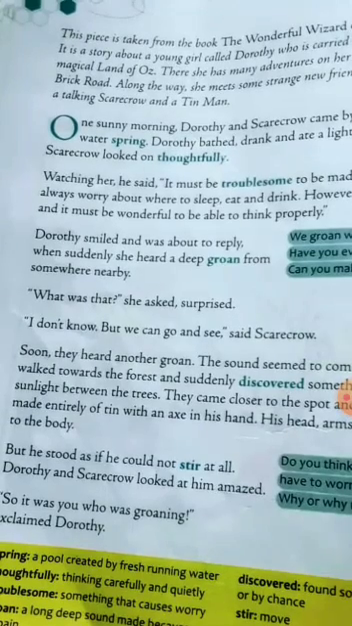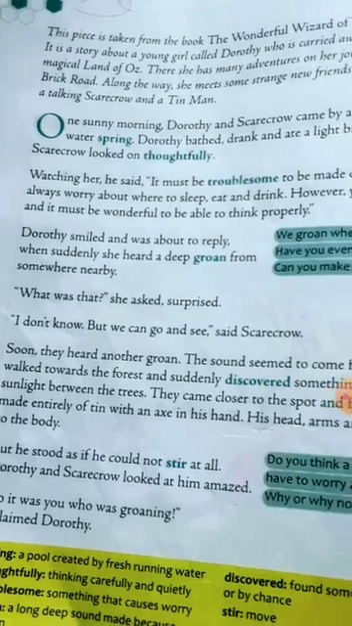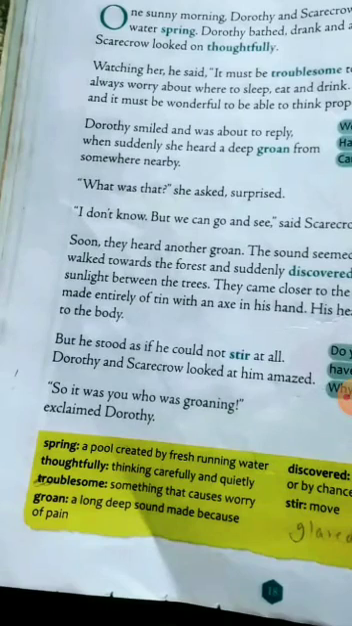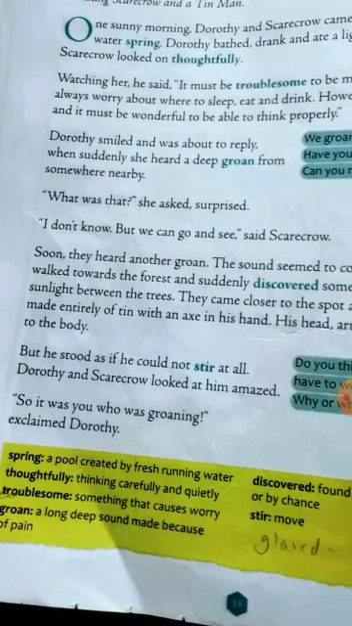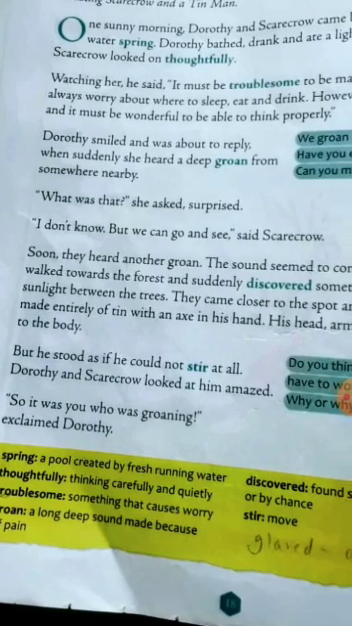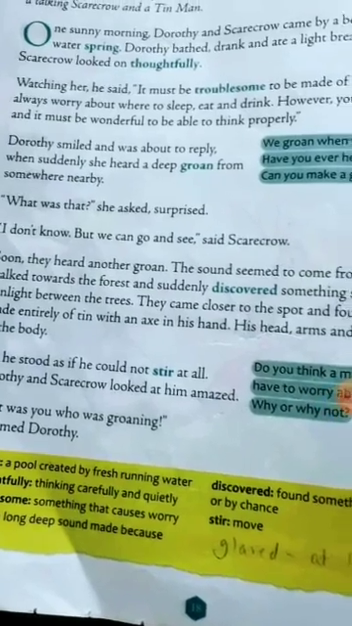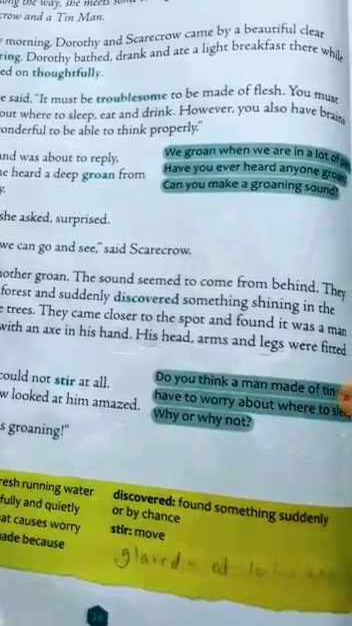Durti smiled and was about to reply when suddenly she heard a deep groan from somewhere nearby. What is the meaning of groan given here? A long, deep sound made because of pain. "What was that?" she asked, surprised. "I don't know, but we can go and see," said Scarecrow. Soon they heard another groan. The sound seemed to come from behind.